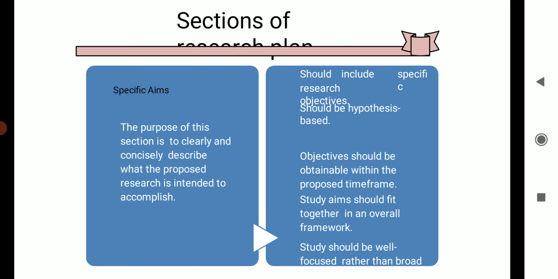The research plan has two sections: specific aims. First one, the purpose of this section is to clearly and concisely describe what the proposed research is intended to accomplish, and it should be hypothesis based. Objective should be obtainable within the proposed time frame. Study aims should fit together in the overall framework.